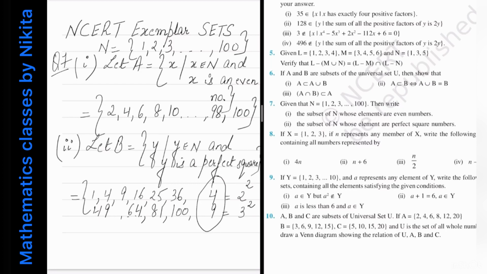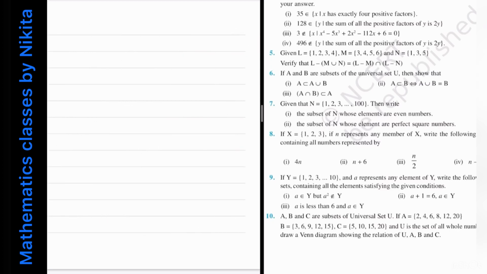And then if I take 11 square, I will get 121. But 121 does not belong to N, and you can see that y is coming from N. Okay, so I will close the set here. So these elements belong to B. Now let's see question number 8.